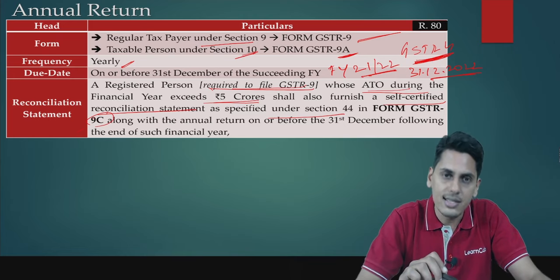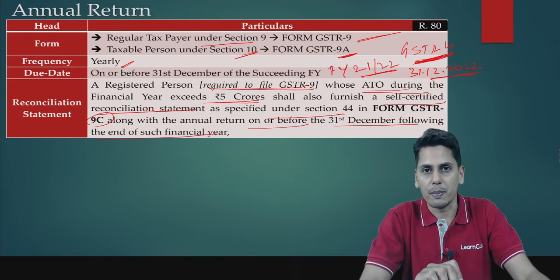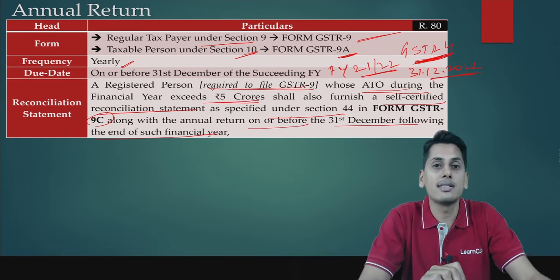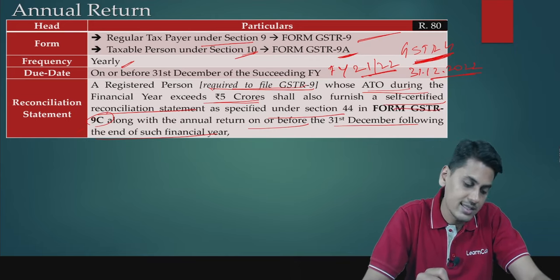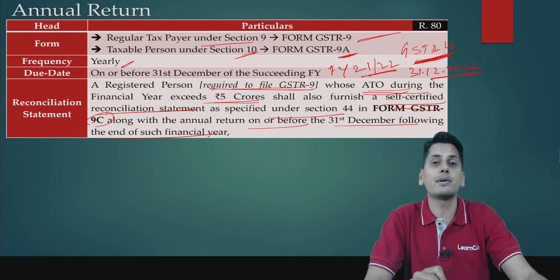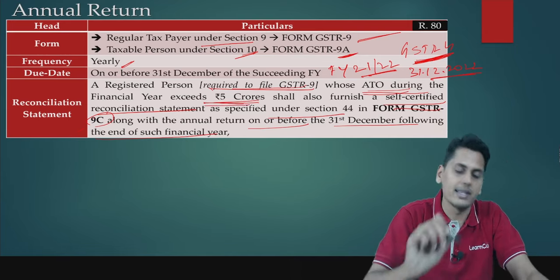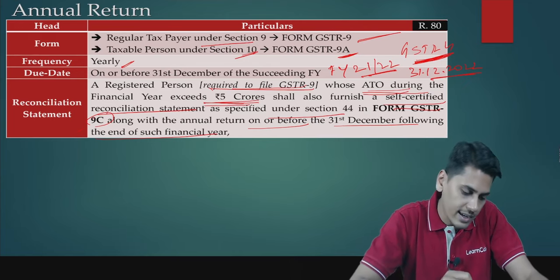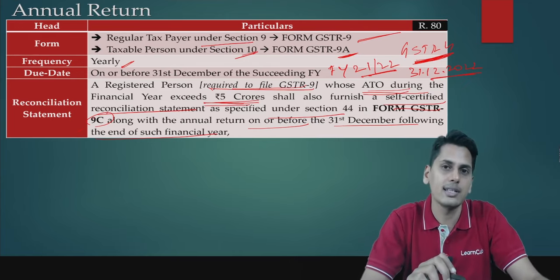It is 9C, along with the annual return, on or before 31st of December following the end of such financial year. Who needs to file them? All those registered persons whose aggregate turnover exceeds 5 crore rupees need to file this reconciliation statement.